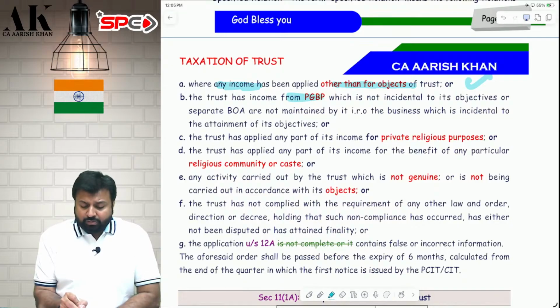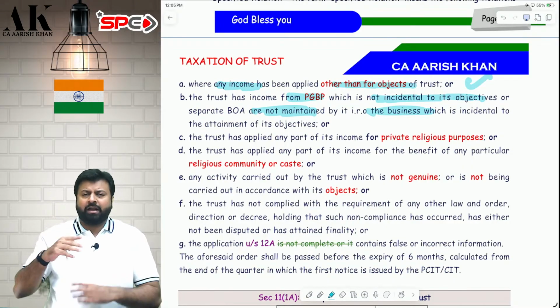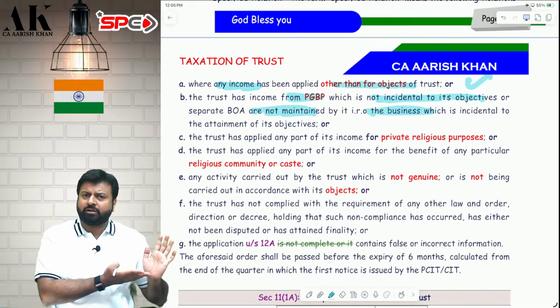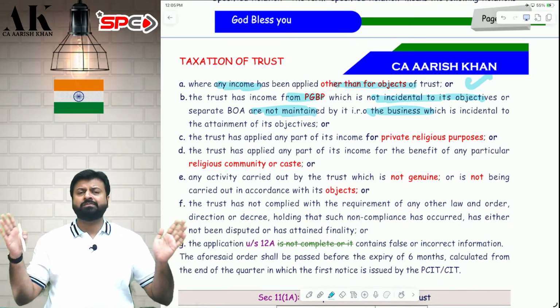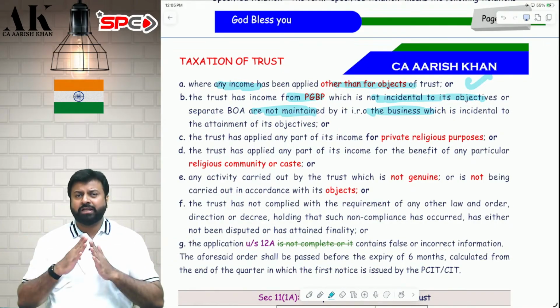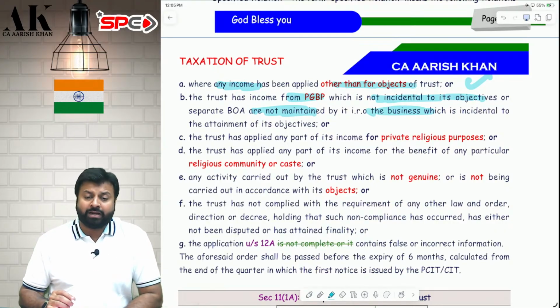Second, if the trust is doing PGBP, which is not incidental to the objective, and they are not maintaining separate books of account, they should do so. Tata does PGBP. Tata does business, and also Tata has Tata Cancer Hospital, but they have separate books of accounts. So if PGBP is done, and there are no separate books of accounts, no separate accounting, no separate record, then it will be considered a specified violation.